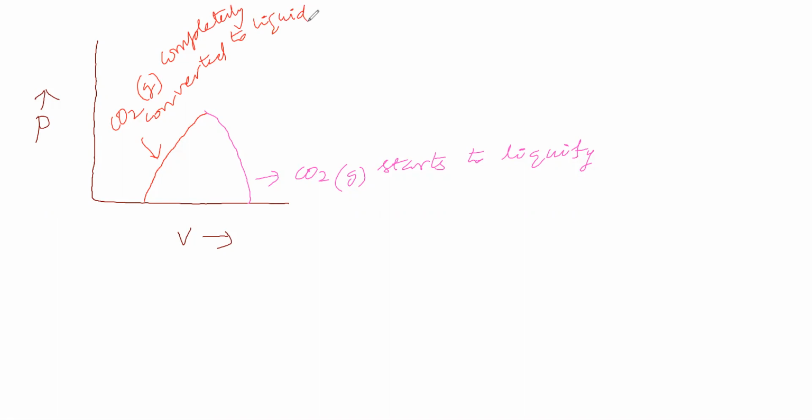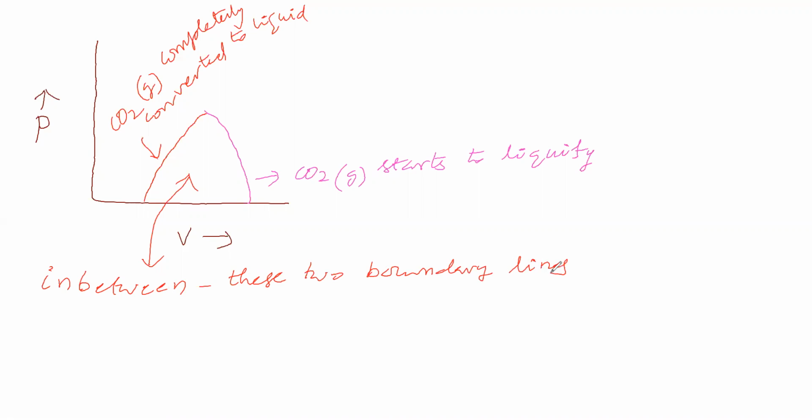Now we will see in between these two boundary lines, how it is there.